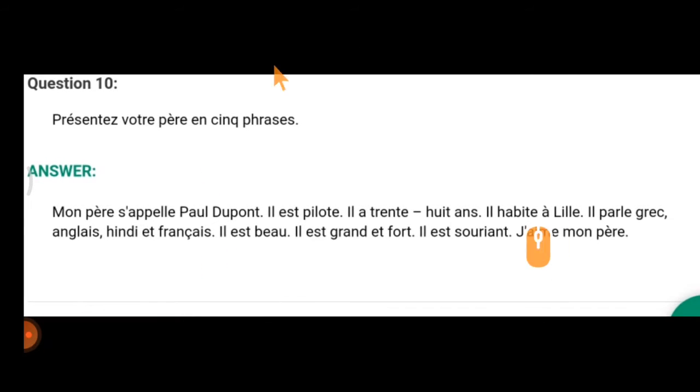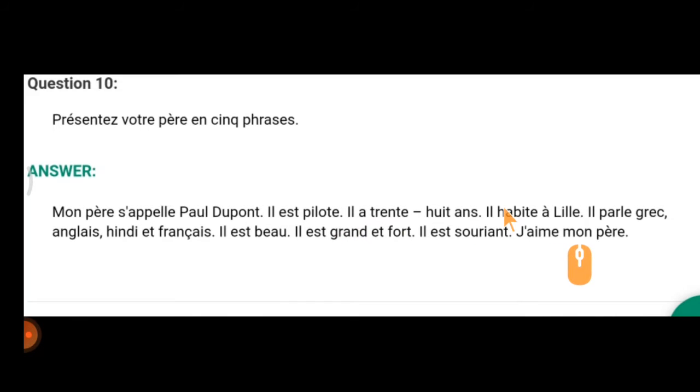So now we are going to introduce your father in 5 phrases. The same syntax. Mon père s'appelle, first you have to write your father's name. Il est pilote. If your father is in a different profession, you have to search the profession in Google and write it here. Mon père s'appelle, your father's name here, and il est, what profession he belongs to, right here, and the age,